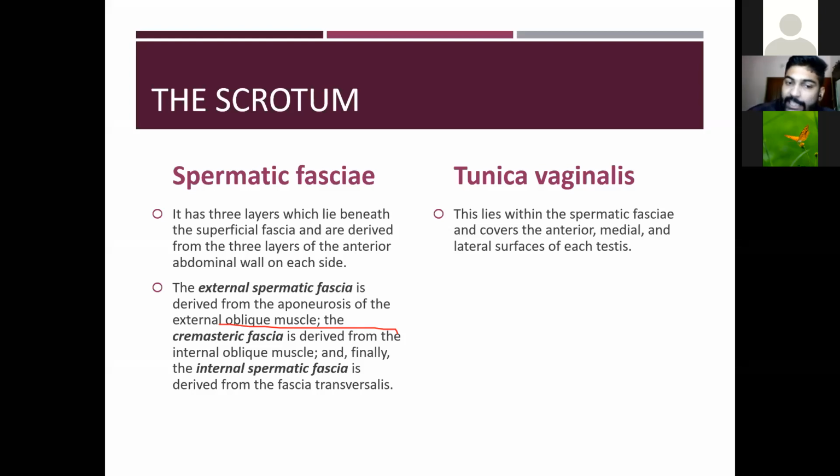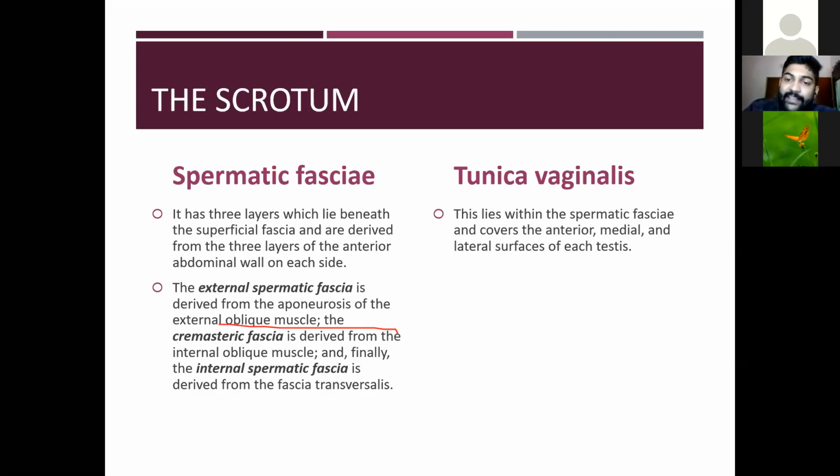The external spermatic fascia is derived from the aponeurosis of the external oblique muscle, the cremasteric fascia is derived from the internal oblique muscle, and finally the internal spermatic fascia is derived from the fascia transversalis.